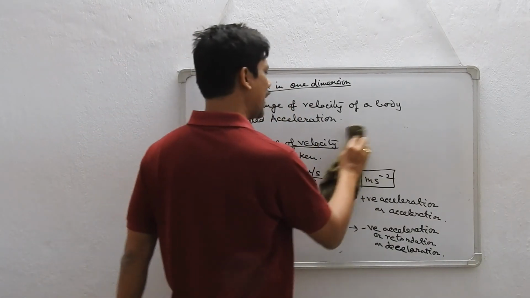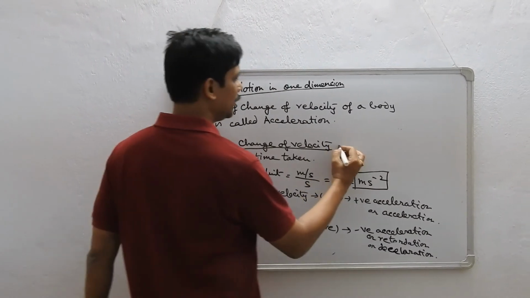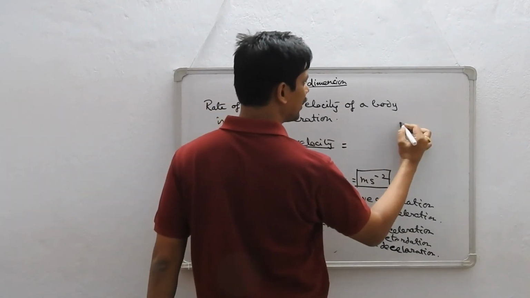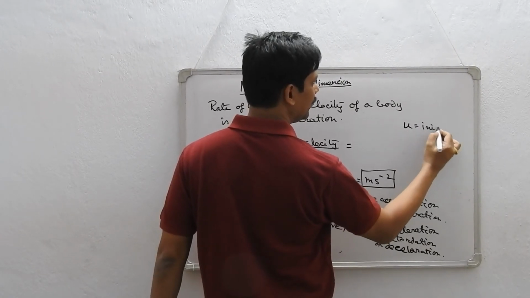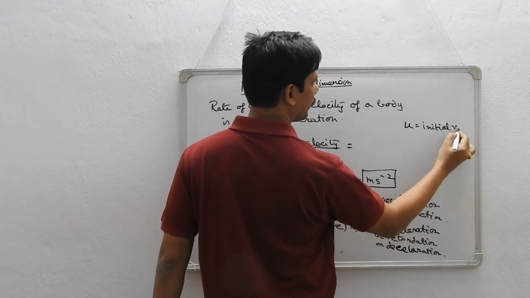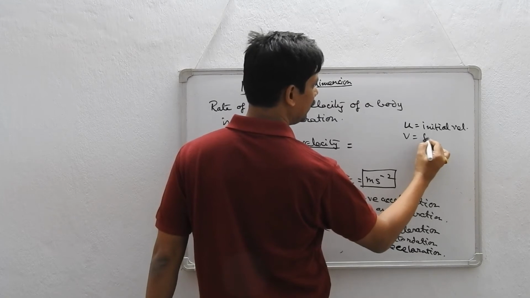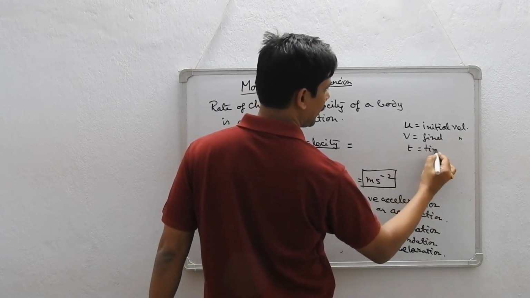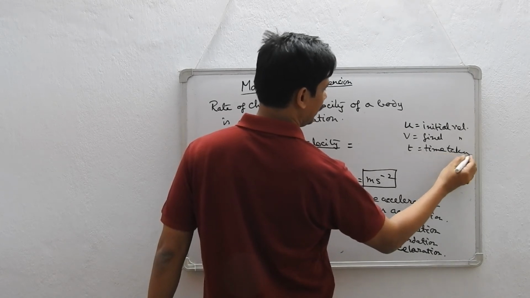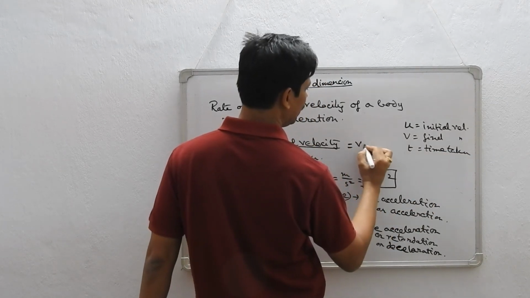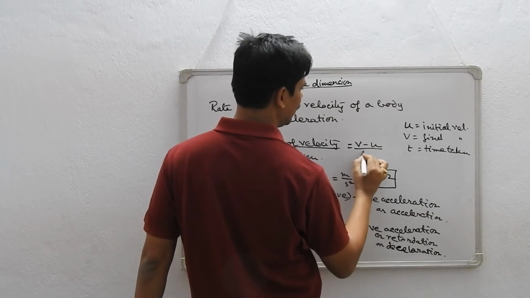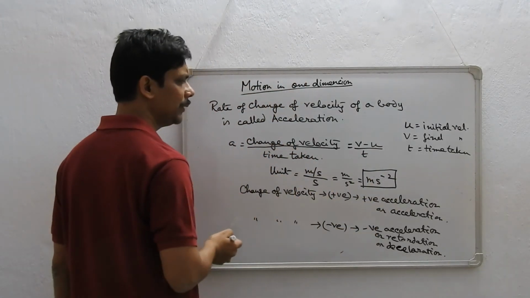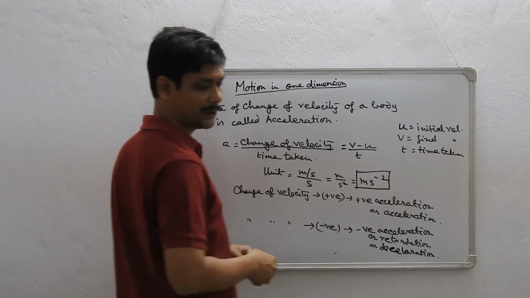Now, what do you mean by change in velocity? If I do it mathematically, suppose initially the body starts with initial velocity u, v is the final velocity, and t is the time taken. So we can write v minus u, that is the change in velocity, by t. So this is my formula: a is equal to (v minus u) by t, and that is acceleration.